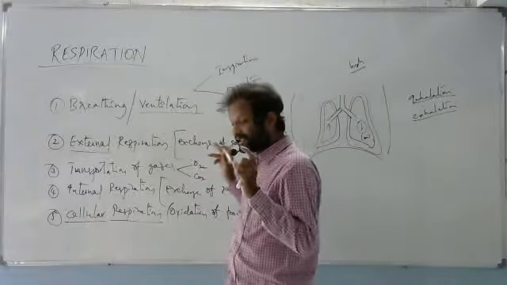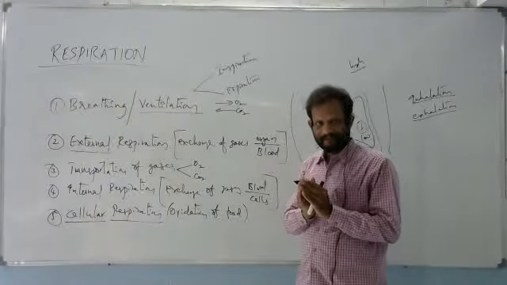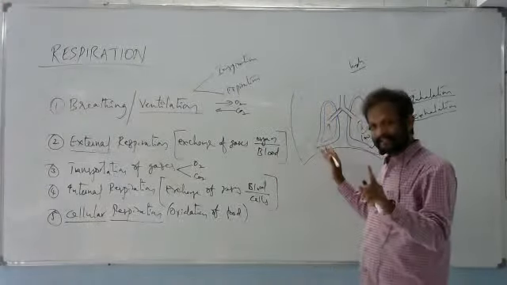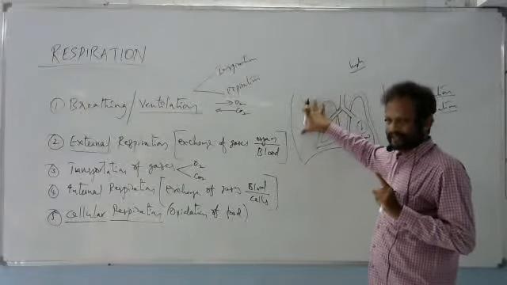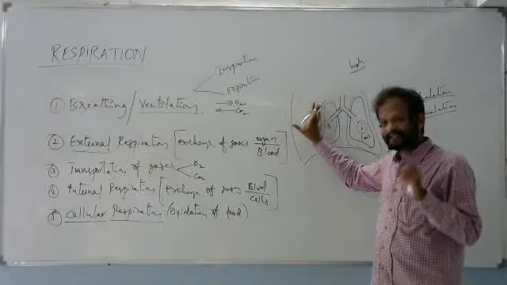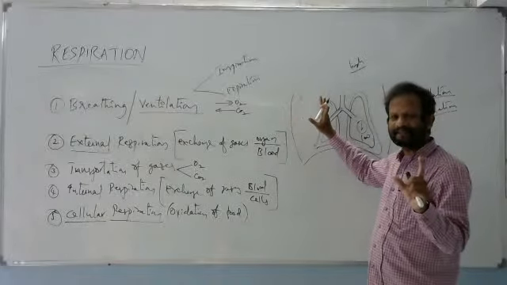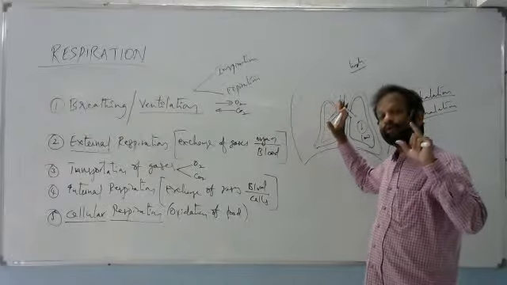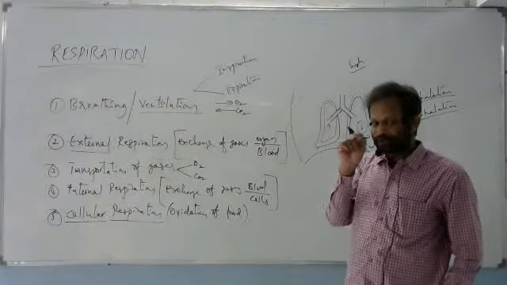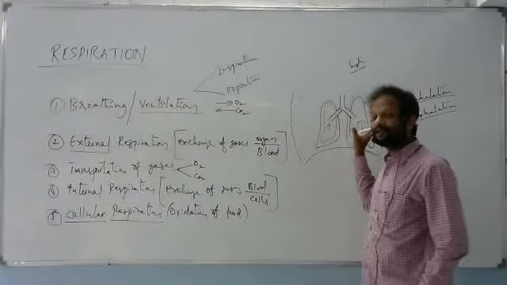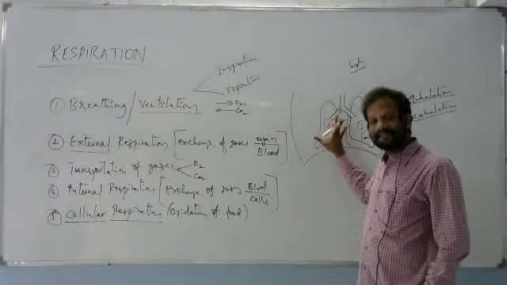So to increase or decrease the dimensions of the lungs, what must happen? One thing I will tell you: the thoracic cavity in which the lungs are present is an airtight cavity. It is very compact. There is no opening to the thoracic cavity. If we make any opening to the thoracic cavity, the lungs will collapse, so they cannot show expansions and constrictions.